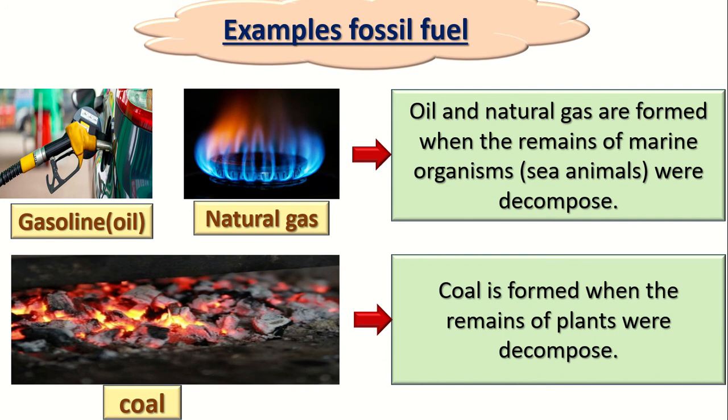When they die and decompose under the earth's surface, they will become two types of fuel, gasoline and natural gas. So the coal is made of decomposed plants, but the gasoline and natural gas are made of decomposed marine organisms or decomposed sea animals.